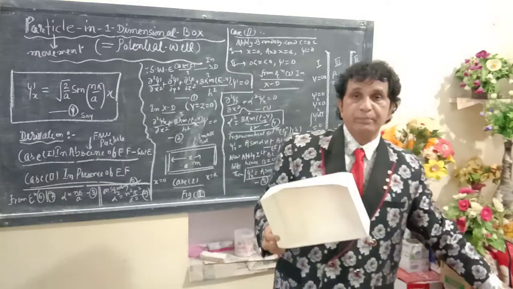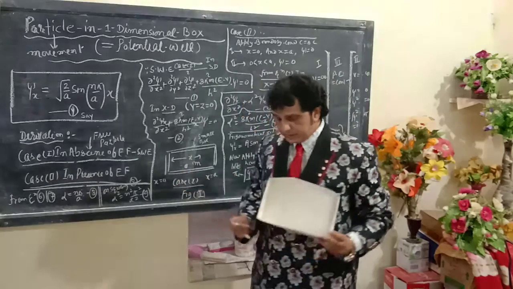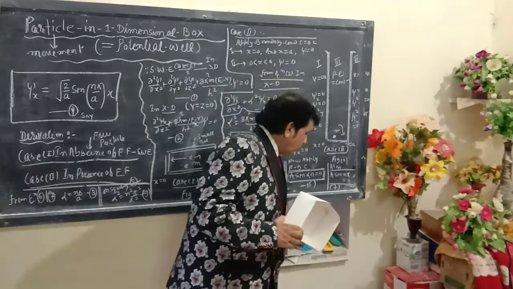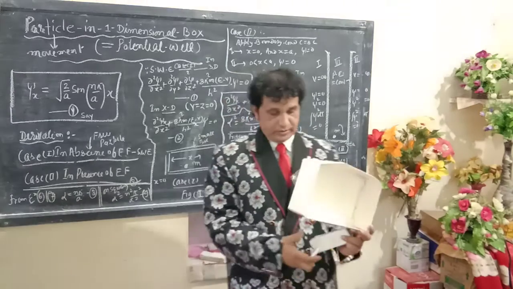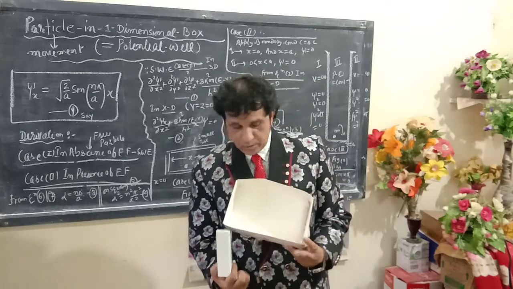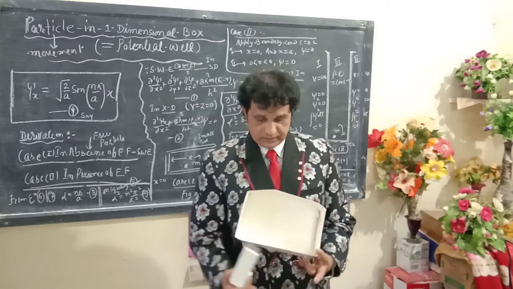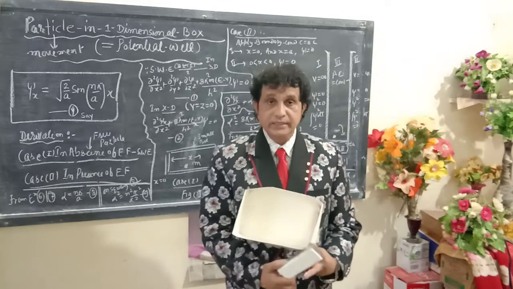First of all, in a small box here, this side denotes x equals 0, and this one x equals a. The shifting distance is measured by x.